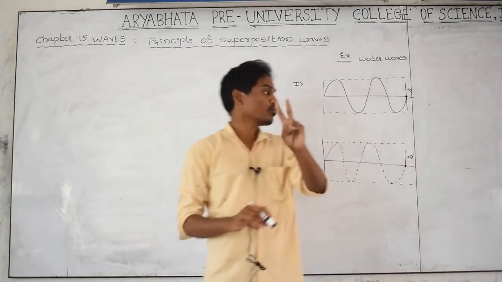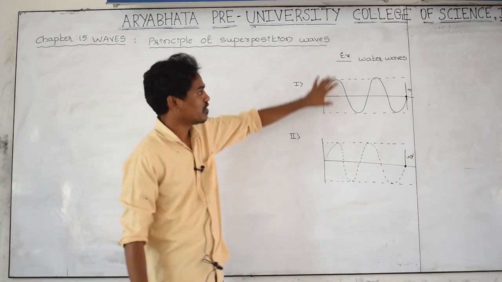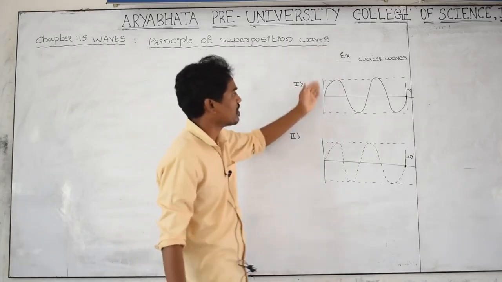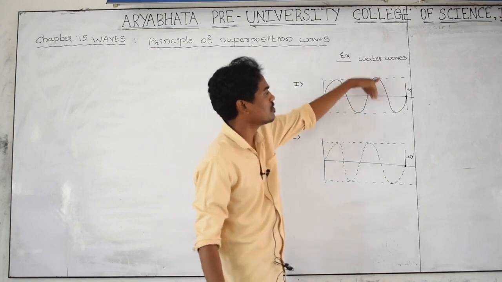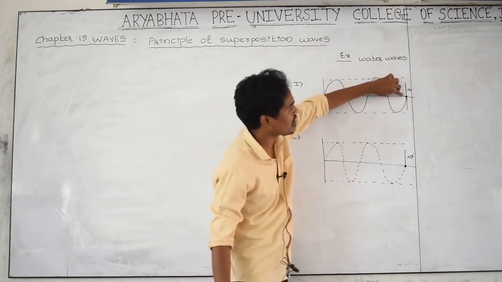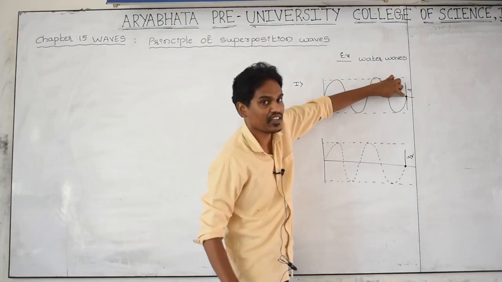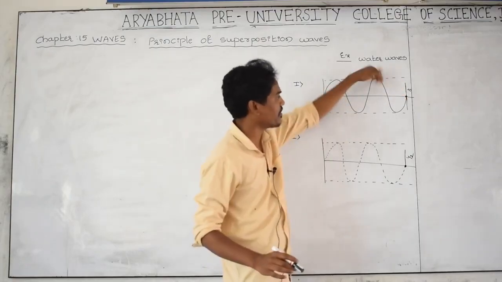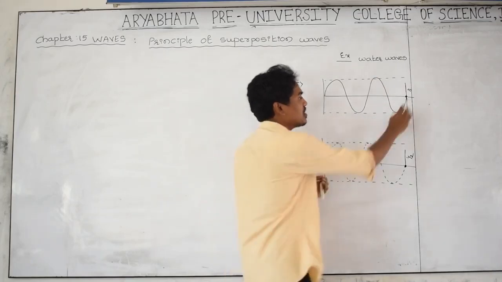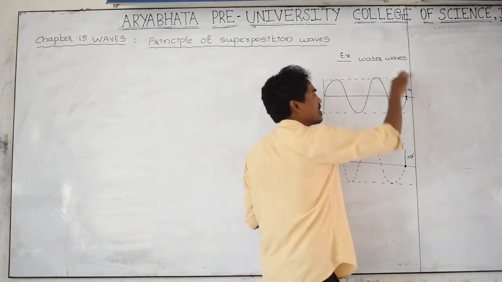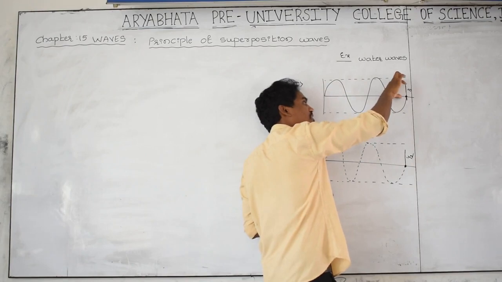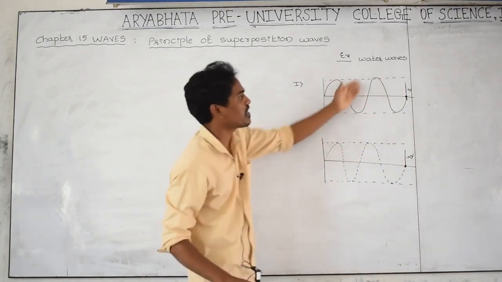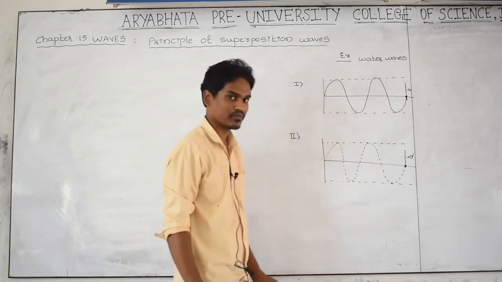I have considered two different waves. This is also a water wave. I have named it the first wave. The wave is moving like this in the water. On the surface of the water there is an object or point, a reference point or just a marker cap. When this first wave hits the marker cap, then this marker cap takes a displacement. That displacement I have indicated as y1. What is y1? y1 is the displacement given by the first wave.